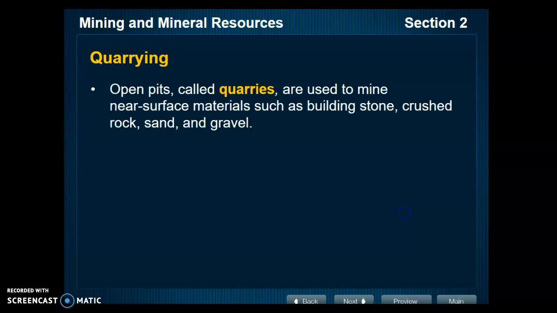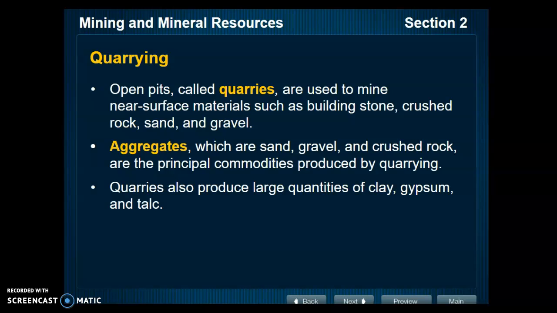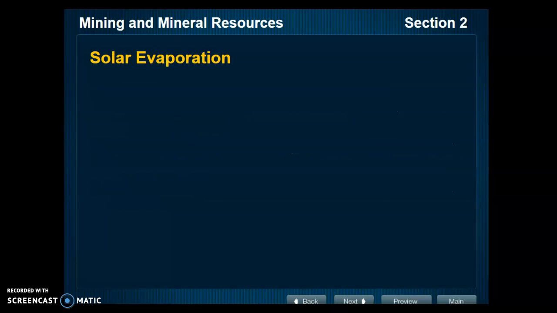Quarrying. Open pits called quarries are used to mine near-surface materials such as building stone, crushed rock, sand, and gravel. Like there's a quarry here in Lima, so that would be a good example. Aggregates, which are sand, gravel, and crushed rock, are the principal commodities produced by quarrying. Quarries also produce large quantities of clay, gypsum, and talc.